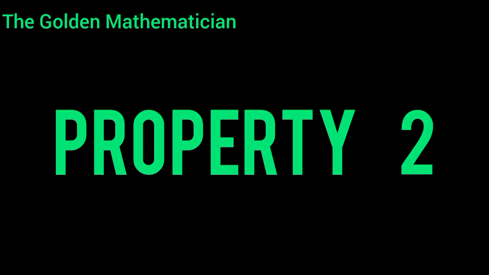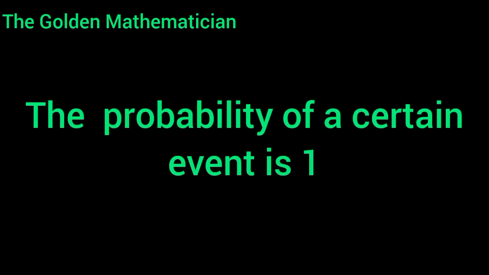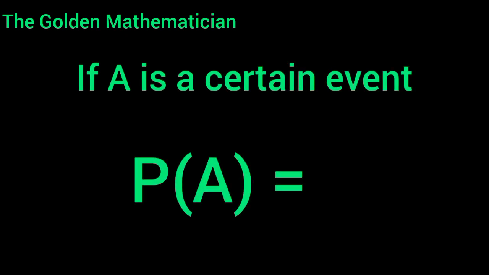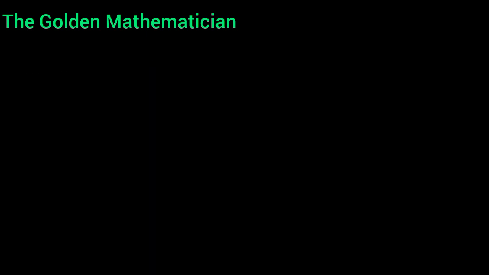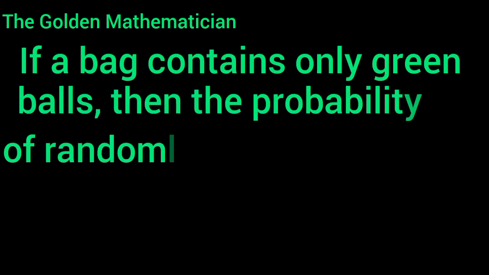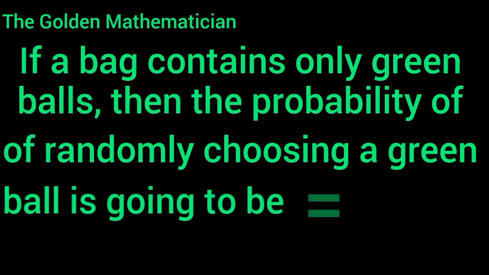Property 2 states that the probability of a certain event is 1. For example, if event A is a certain event, it means that the probability of event A occurring is equal to 1. We can also go further to say that the probability of any event whose outcome is sure is equal to 1. For example, if a bag contains only green balls, then the probability of randomly choosing a green ball is going to be equal to 1, because it is very certain that a green ball will be picked.